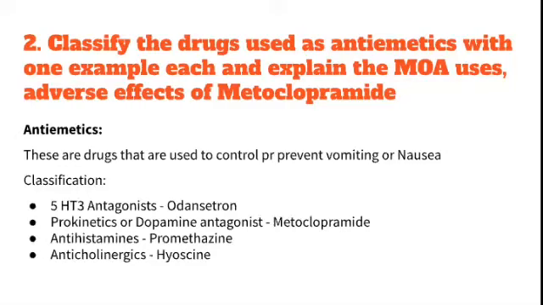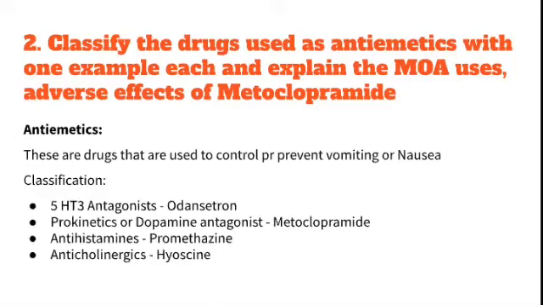Antihistamines suppress the action of histamines; the example is promethazine. The next is anticholinergics, which act against the acetylcholine receptors; the example is hyoscine. I have given a detailed video on antiemetics and emetics. You can watch that. I will put it in the description box.